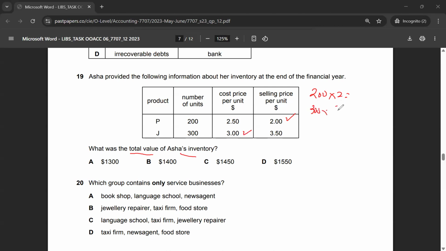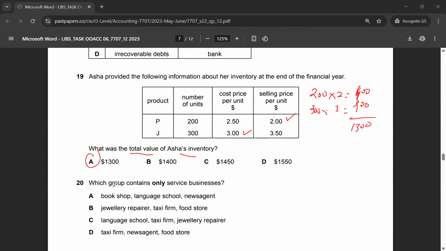So 300 times 3, which is 900. Sorry, it's not 600. 200 times 2 is 400. 400 plus 900 gives me 1,300. So the correct answer to multiple choice 19 is option A.